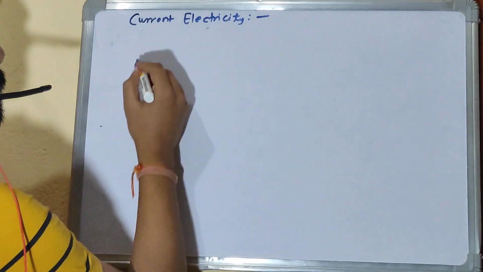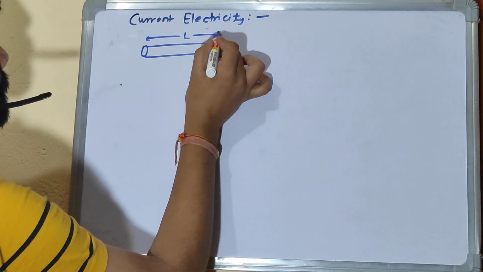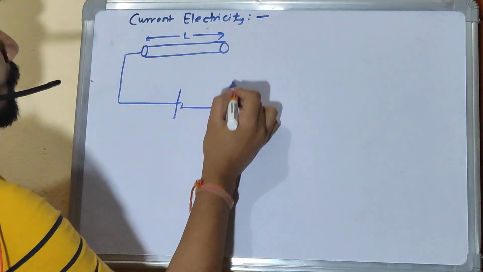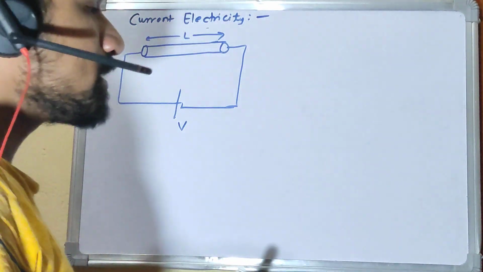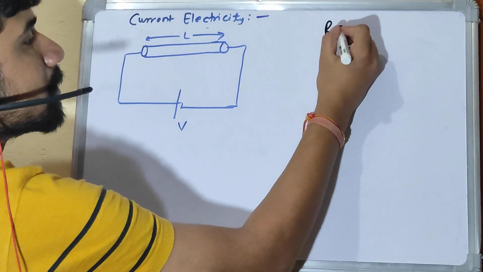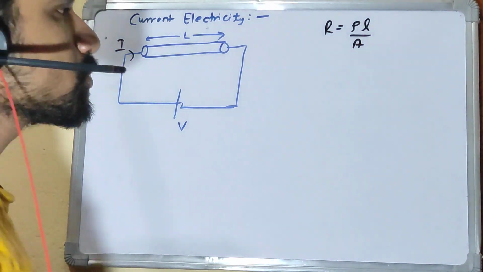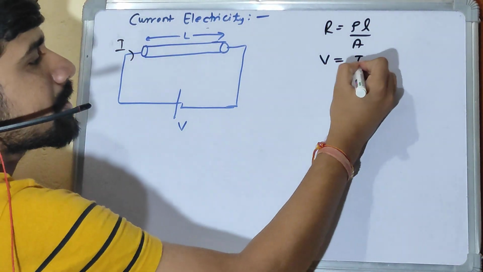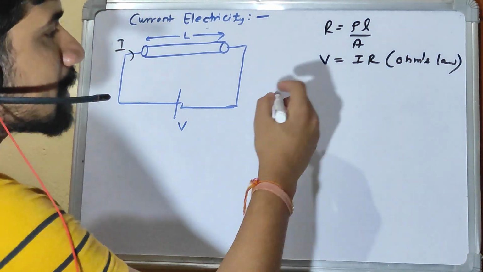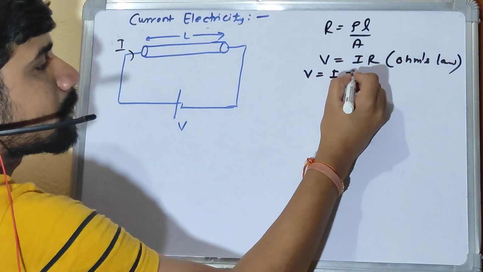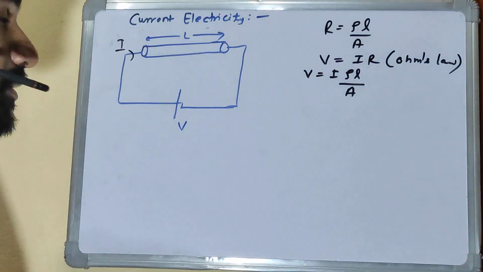Let's say this is a conductor of length L. It is now connected across a battery of potential difference or EMF V. So this resistance will be given by rho L by A. Let's say I is the current inside the conductor. We know Ohm's law is V equal to IR. If I place R from the top, it becomes V equal to I rho L by A.